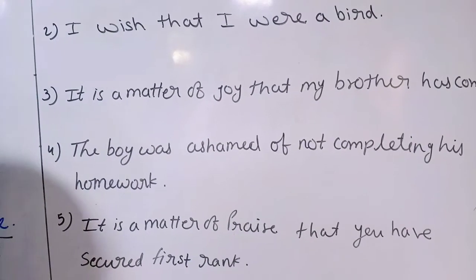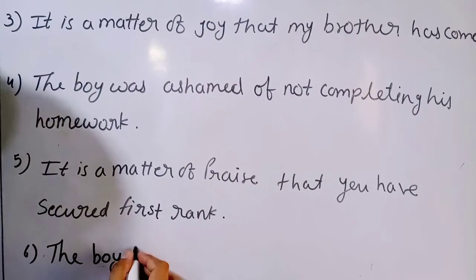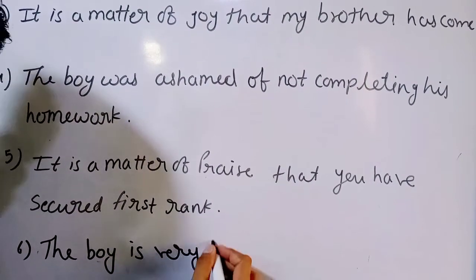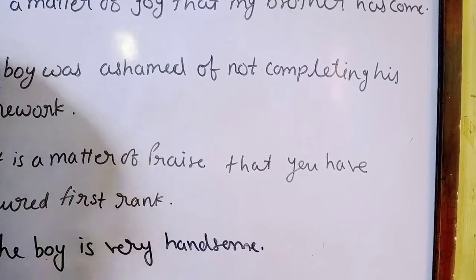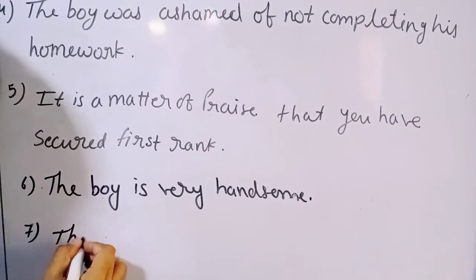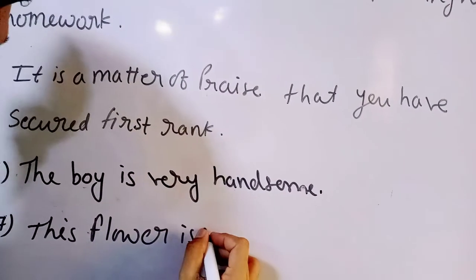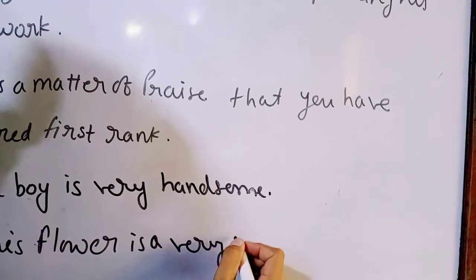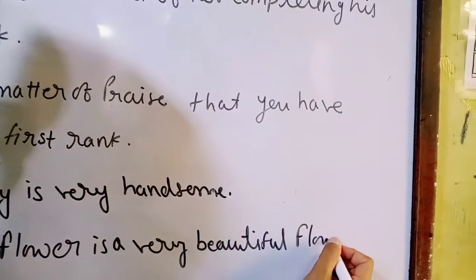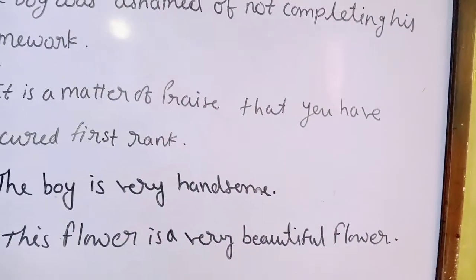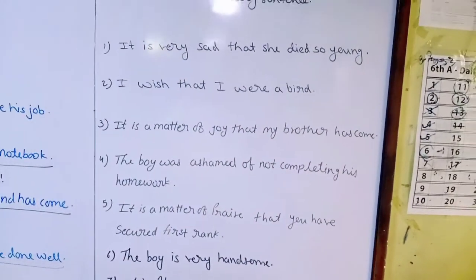One more: "You should be right." Next: "The boy is very handsome." And the next one: "This flower is a very beautiful flower." So you are going to change these seven assertive sentences into exclamatory sentences.